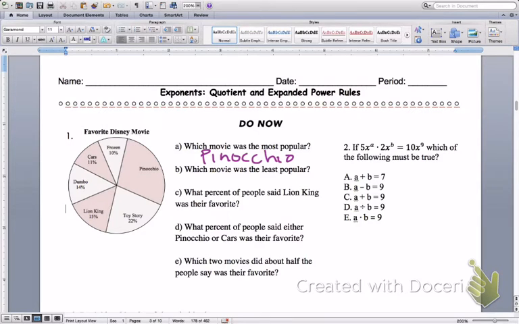Alright, which movie was the least popular? Looking at the rest of them, Frozen. What percent of people said Lion King was their favorite? Lion King, we have 15%. That's a nice thing for these. You don't have to figure out the percent.